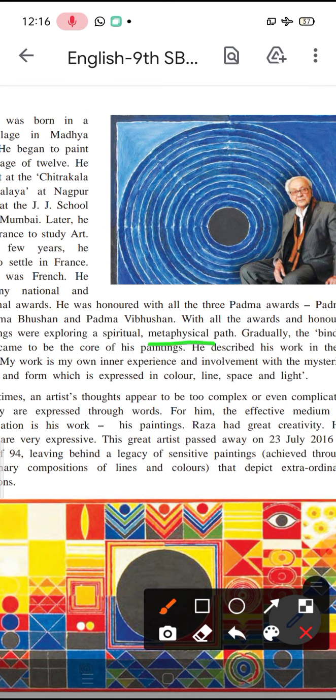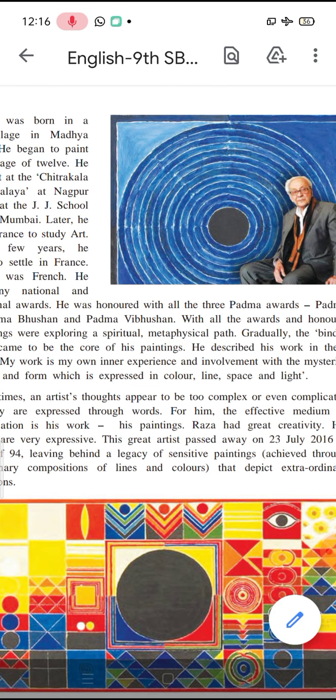metaphysics, which is a branch of philosophy which explores the basic or the fundamental nature of reality. So it was more related to reality, finding more about reality and finding more about spirituality. Gradually, the Bindu or point came to be the core of his paintings. Core is the center or the most important thing.